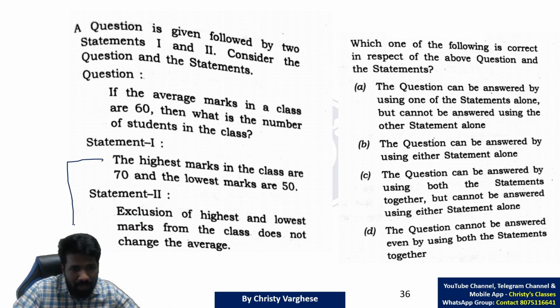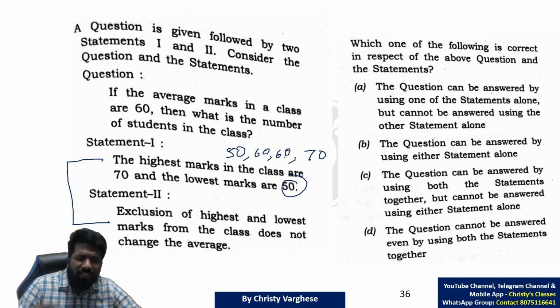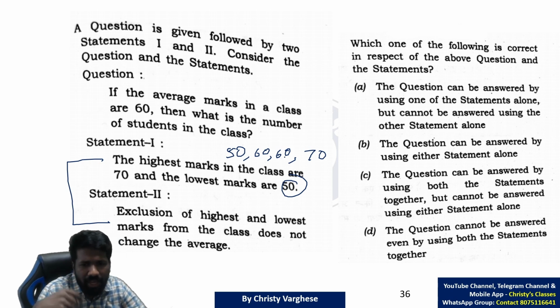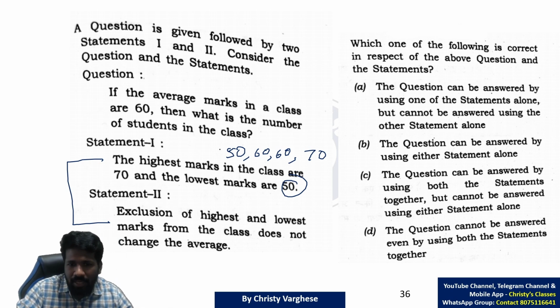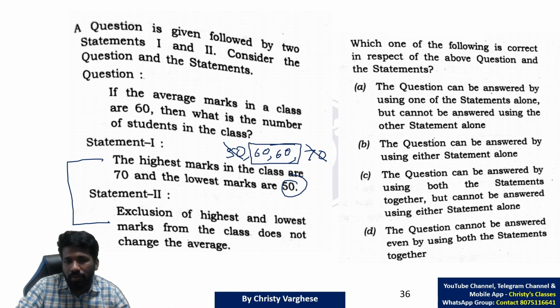For example, if you combine statement 1 and statement 2, statement 1 says that lowest mark is 50 and largest mark is 70. Think that other values are two 60s. Two 60s I am taking for convenience, an easy example. In this case, average is 60, and if you remove 50 and 70, average is not going to change because the remaining average is (60 plus 60) by 2. Does that information guarantee the number of students?